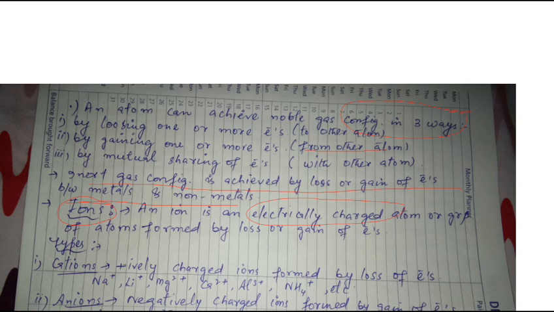Now I will show you some examples of metals and non-metals, how metals lose electrons and how non-metals gain electrons. So the first metal is lithium. Its atomic number is 3 and its electronic configuration is 2 and 1. The K shell contains 2 electrons and the L shell contains only 1 electron.